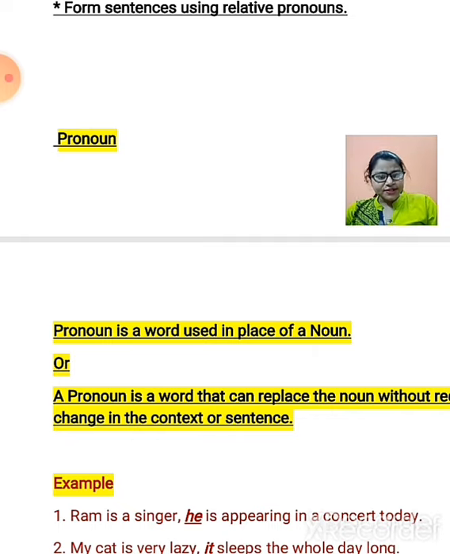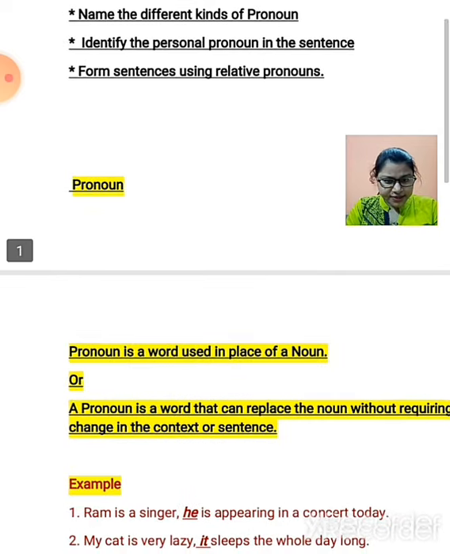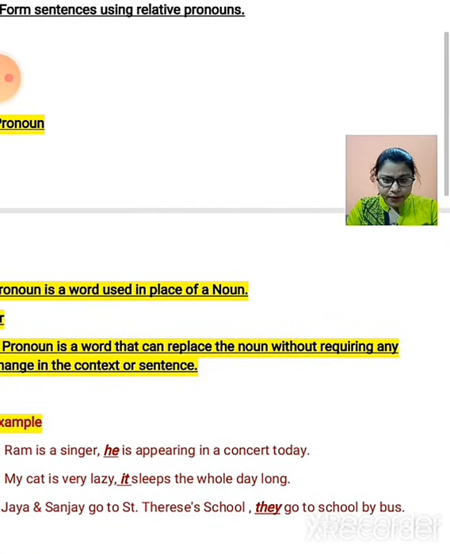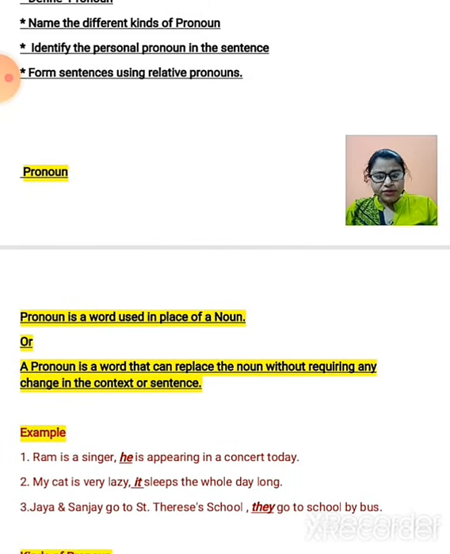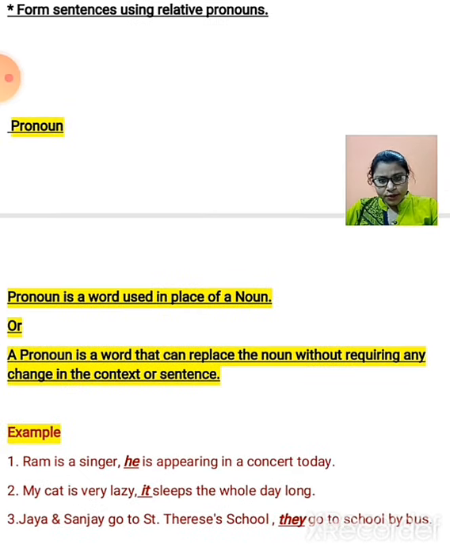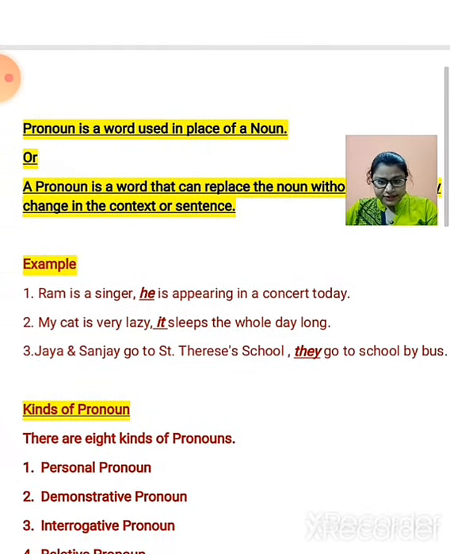Pronoun is a word used in place of a noun. Or pronoun is a word that can replace the noun without requiring any change in the context or sentence. From class 4 we are studying about pronoun, that it is a word that is used in the place of noun and it avoids repetition, and also we can say that it can replace the noun without requiring any changes in a sentence. How is it possible? Let's see.